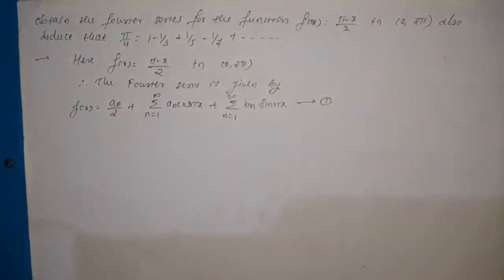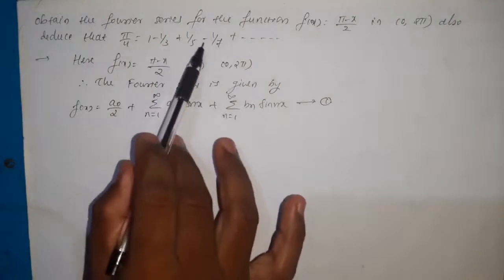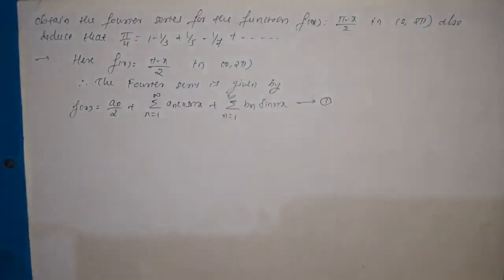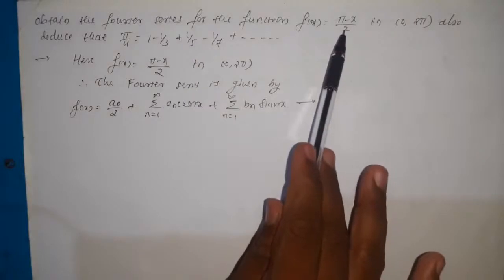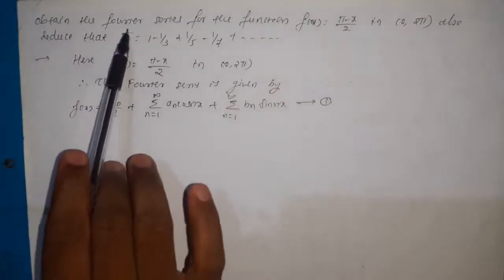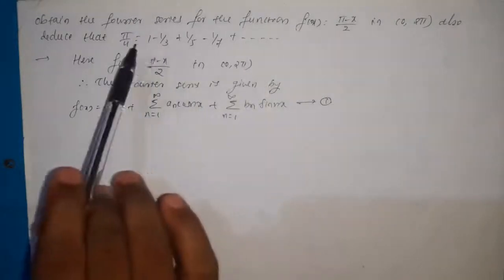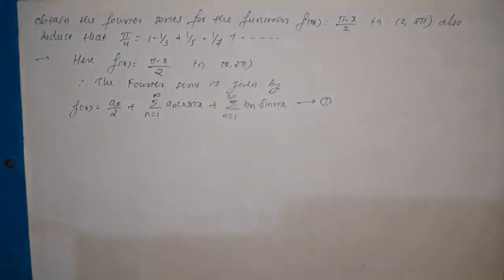So now let us start with the second example. Obtain the Fourier series for the function pi minus x by 2 in the interval 0 to 2 pi, and also deduce that pi by 4 is equal to 1 minus 1 by 3 plus 1 by 5 minus 1 by 7 and so on up to infinity. So here two questions are tagged. First, we need to obtain the Fourier series for this function, and by using the result of that we need to prove pi by 4 is equal to this series, that is 1 minus 1 by 3 plus 1 by 5 minus 1 by 7 and so on up to infinity.